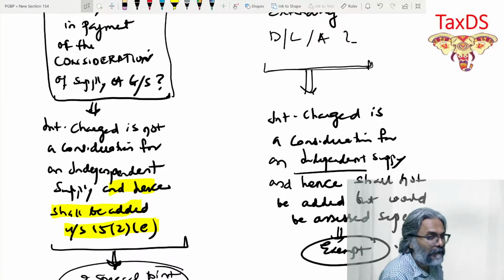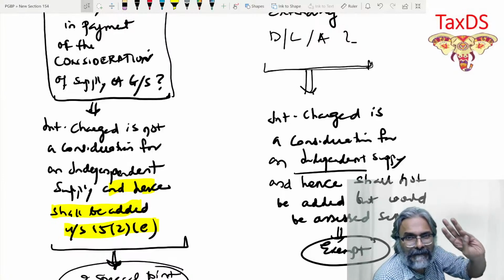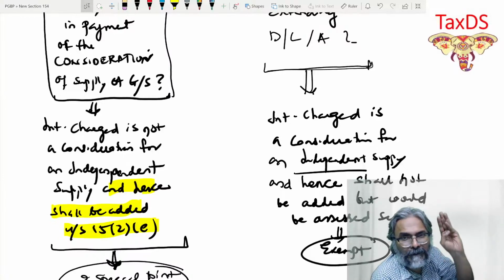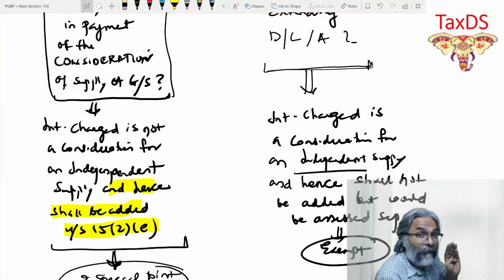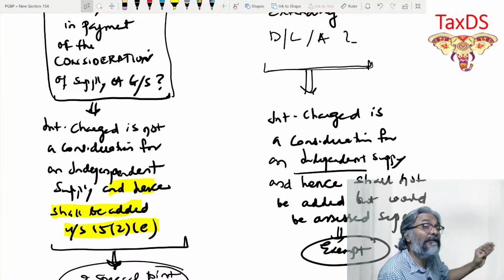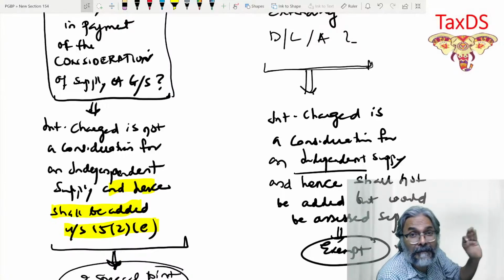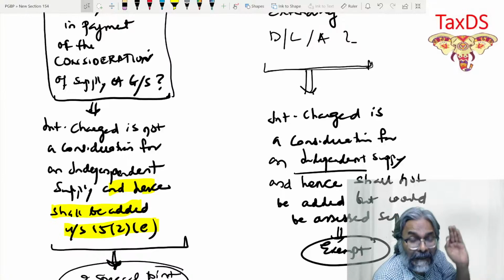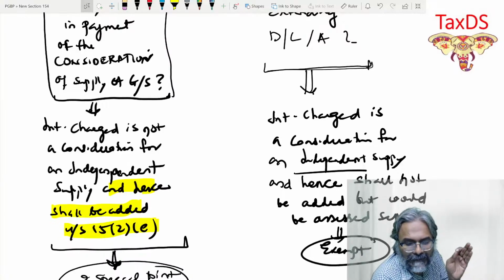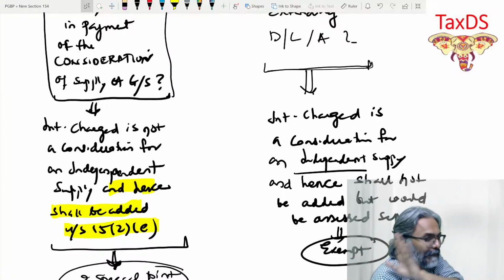This consideration, is it a consideration of an independent supply? Indeed! Now it is a financing agreement. HDFC is giving you deposit, loans, and advances, for which that 50,000 extra which HDFC has charged is nothing but interest. And hence, this interest amount, students, will be considered as a consideration of an independent supply, and as you can see, it is exempt.